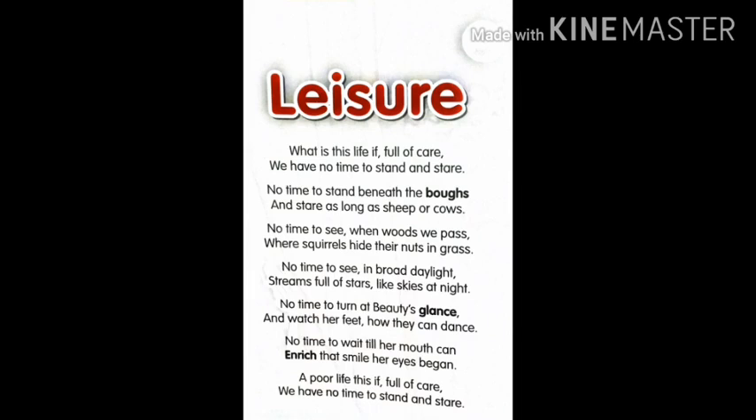No time to turn at beauty's glance and watch her feet, how they can dance. See, he is describing nature as beauty and he is asking us to watch her feet and how they are dancing. So this is called personification. Nature is a thing, not a human being, but the poet is giving human nature to a thing. So can nature really dance? Can we say nature has beauty? Can we watch her feet? No. But still the author wants to say it in this way because he is personifying the poem.